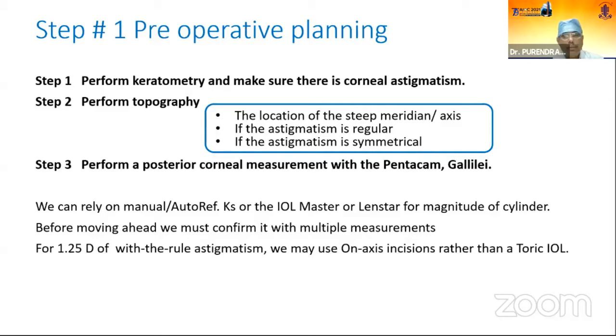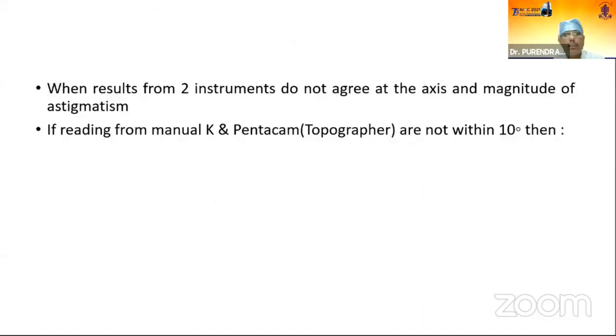This much we may get as correction. So with the rule astigmatism, we should undercorrect, this should be kept in mind, and overcorrect or fully correct against the rule astigmatism. So with this 1.25 or 1 diopters of with the rule astigmatism, we may use on-axis incision rather than a toric IOL.